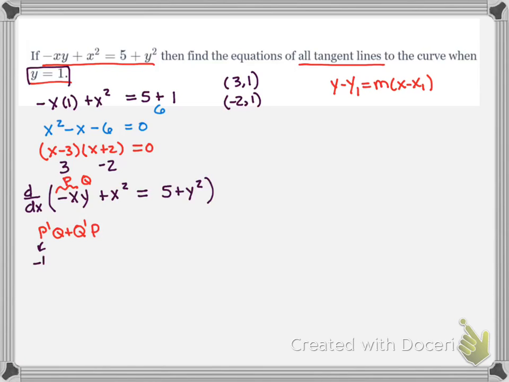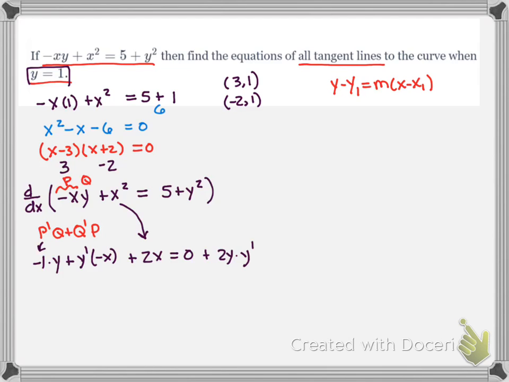P prime is negative 1 times y plus q prime is dy dx or y prime. P is negative x plus the derivative of x squared is 2x equals 0 plus 2y times the derivative of y, which is y prime. Now we can solve for y prime.